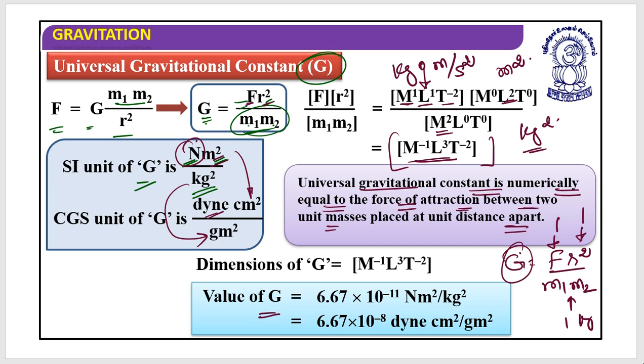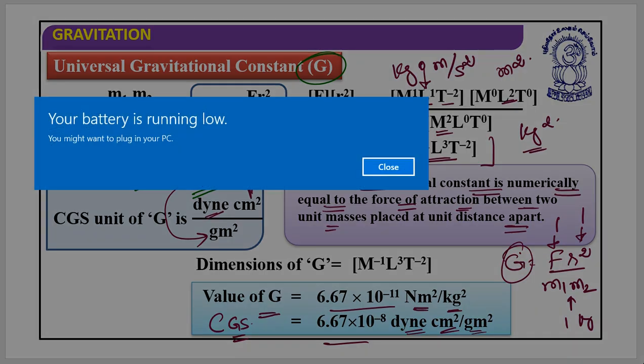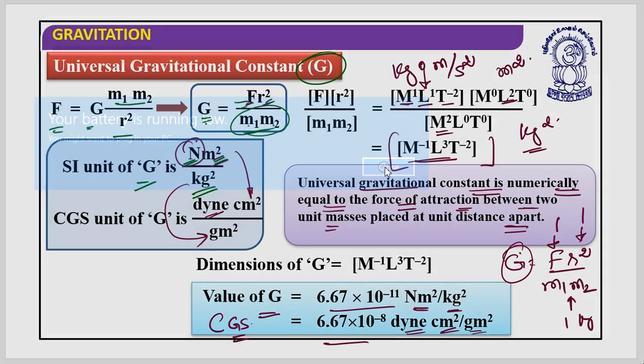Value of G is 6.67 into 10 to the power minus 11 Newton into meter square divided by kg square. And in the CGS system, the value of G could be written as 6.67 into 10 to the power minus 8 dyne into centimeter square per gram square. I hope this is clear.